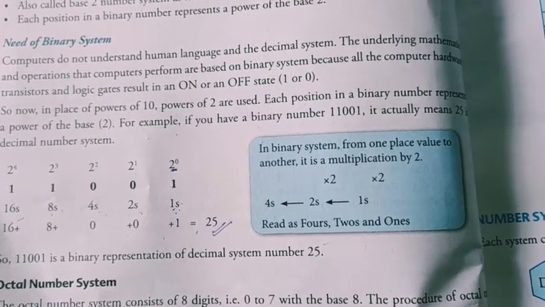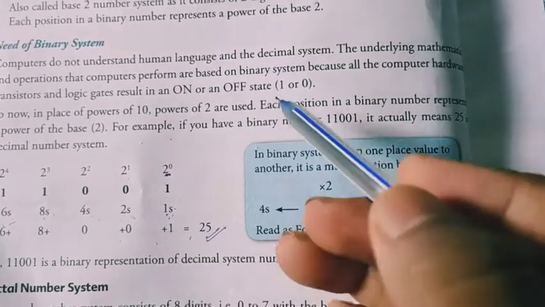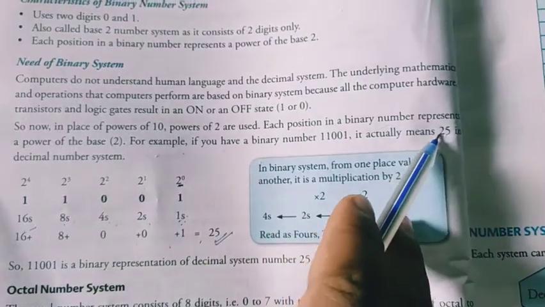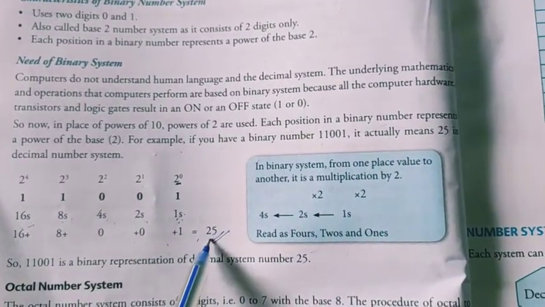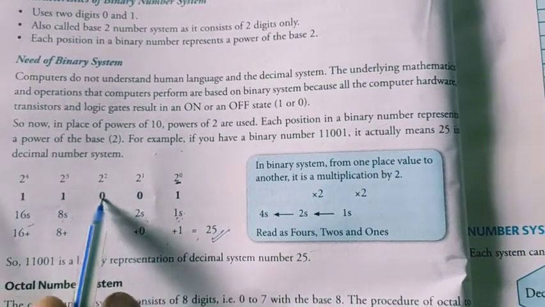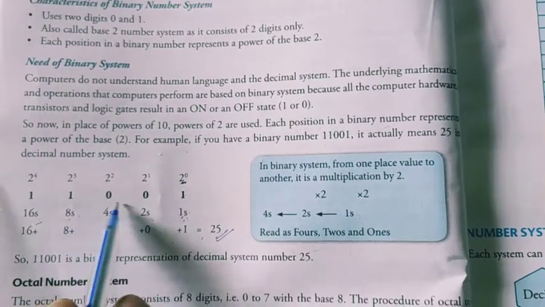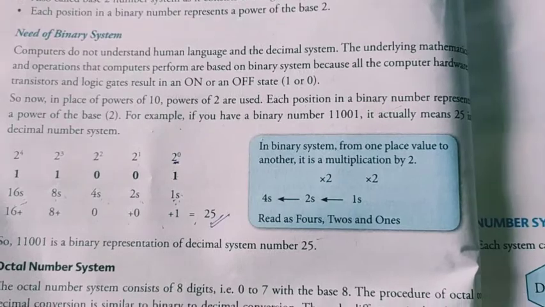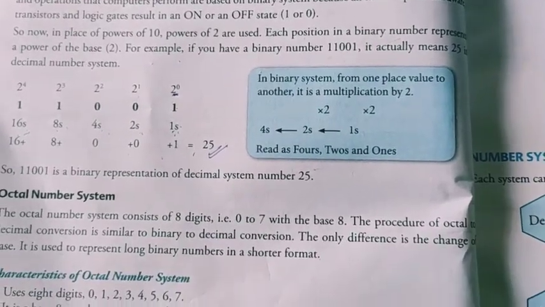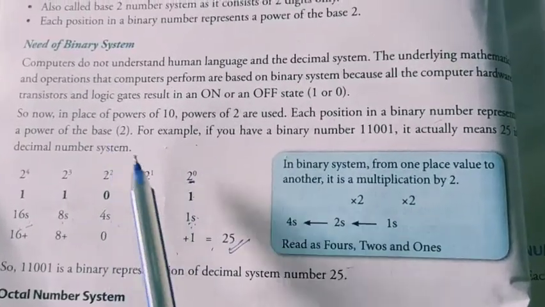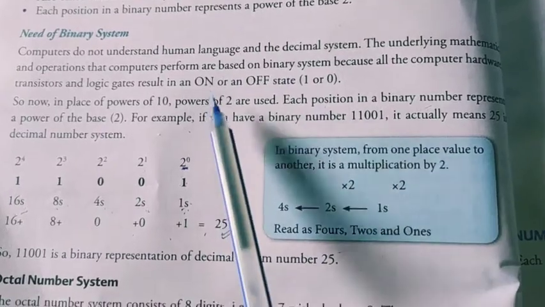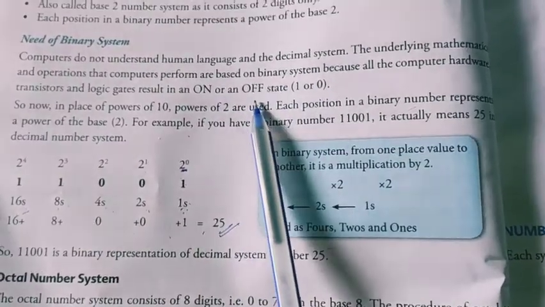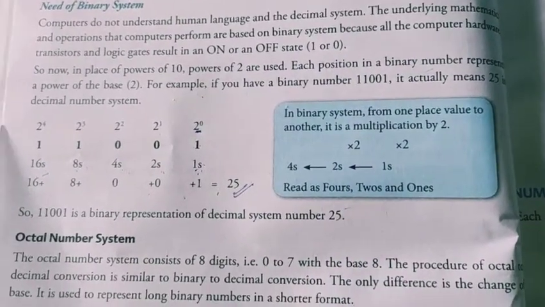Okay, for example, if you have a binary digit of 1101, it actually means 13 in the decimal number system. Decimal number 25 we will write in binary, it will become 11001. How 11001 comes, I will explain further. Just wait for it. To understand the binary number system, we need only on and off states, 1 or 0. 1 stands for on and 0 stands for off.